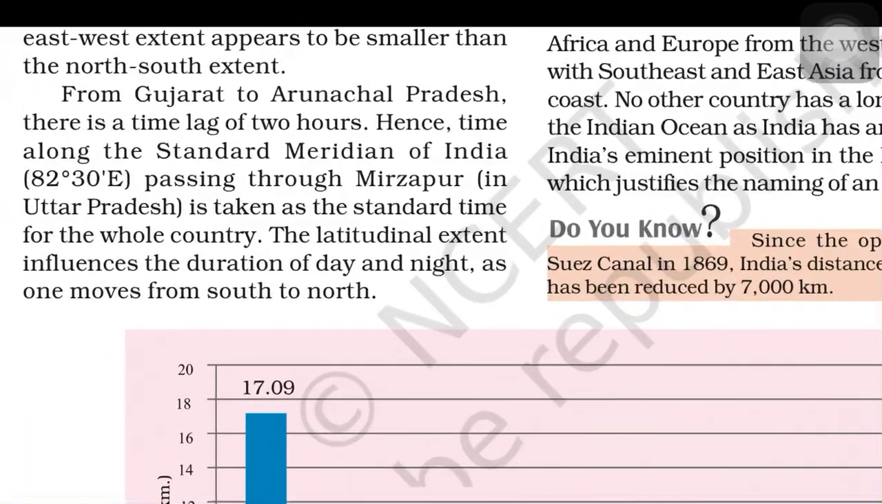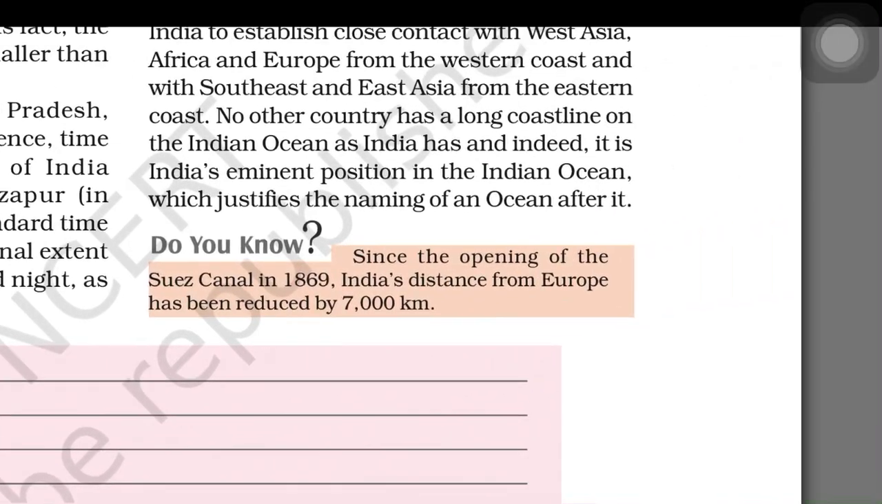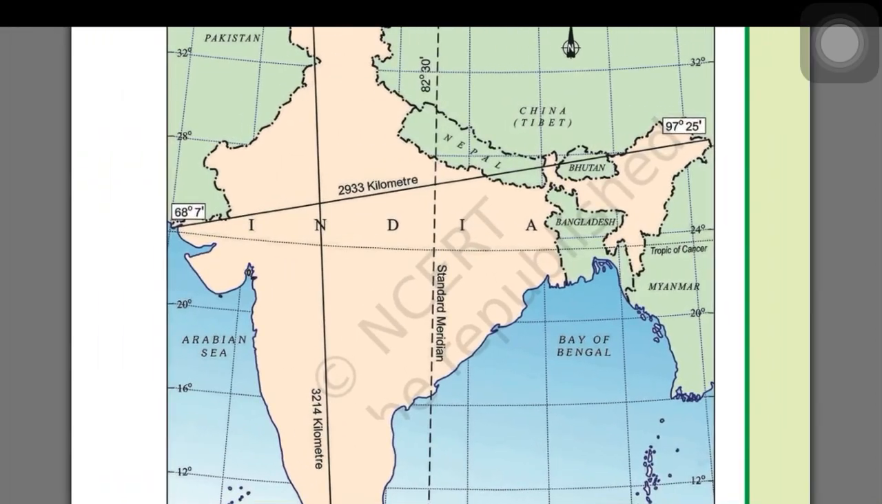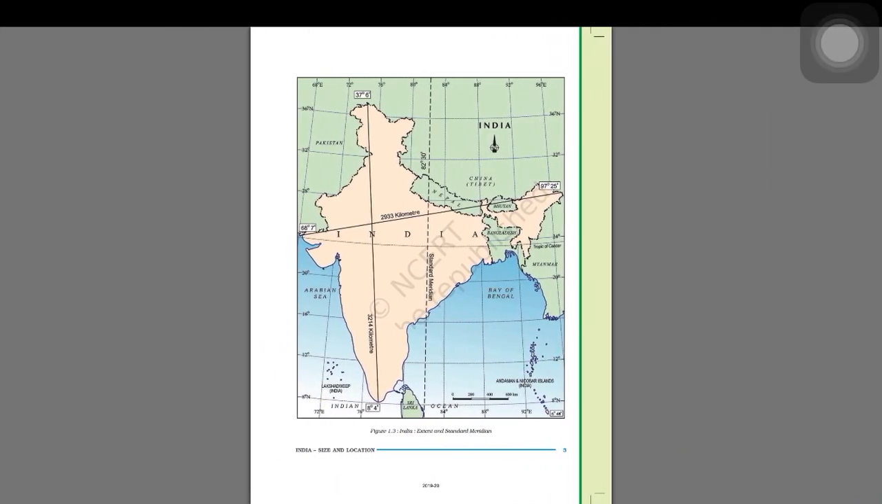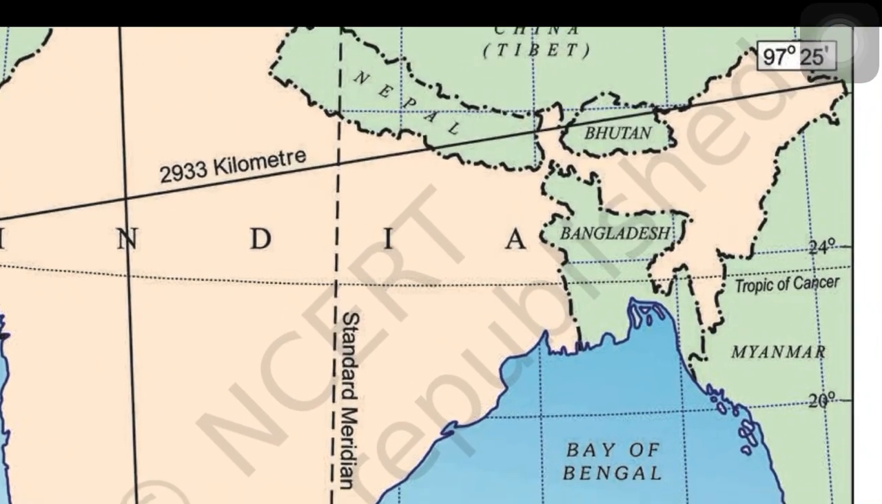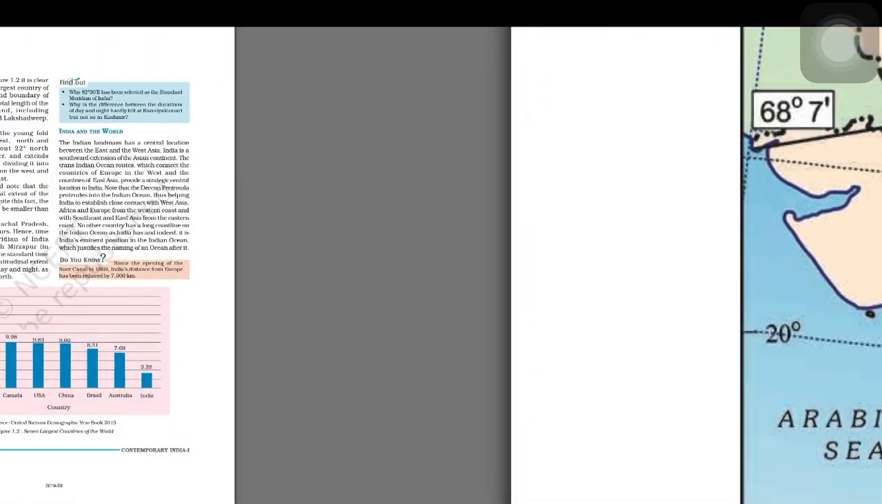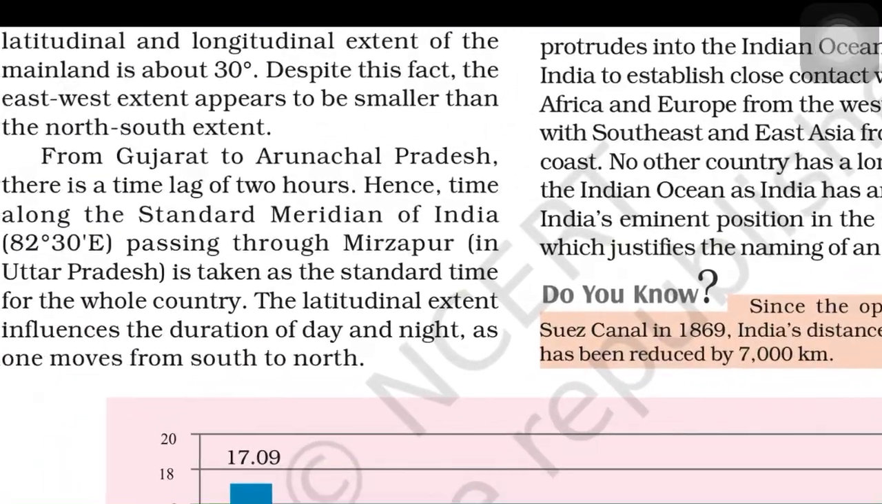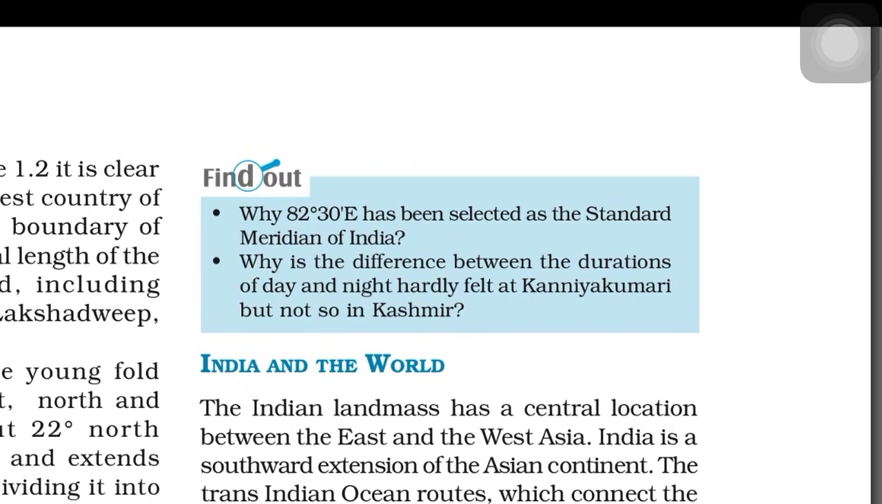From Gujarat to Arunachal Pradesh there is a time lag of 2 hours, remember my friends, and we adjust our watches to this 82 degrees 32 minutes east, which passes through Mirzapur, right? This is the standard meridian. I've pointed it out on the screen here. We set our watches according to that. So the latitudinal extent influences the duration of day and night as one moves from south to north.